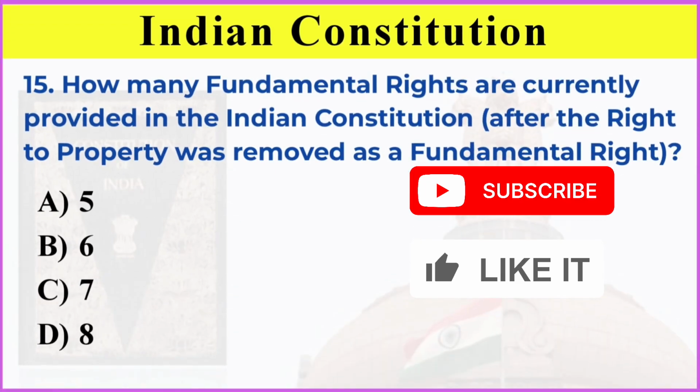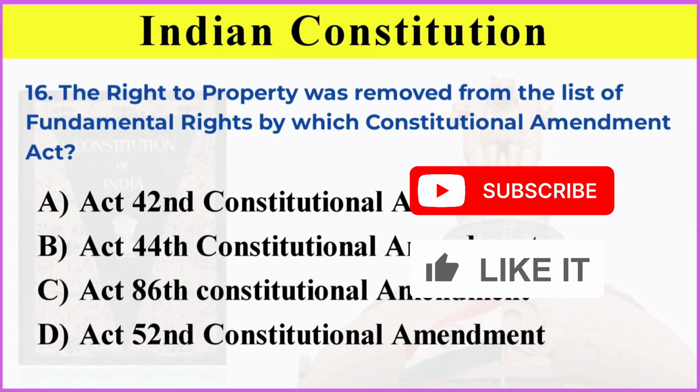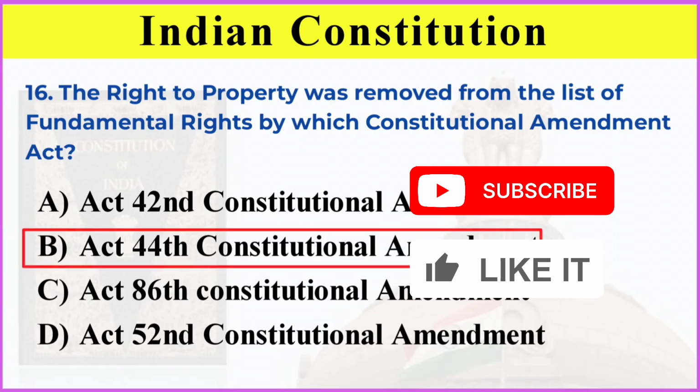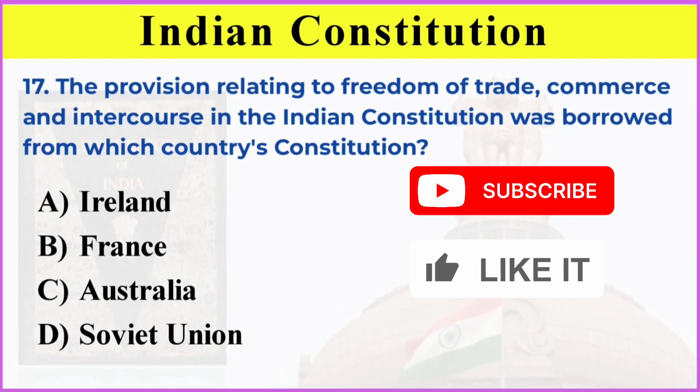How many fundamental rights are currently provided in the Indian Constitution? Correct answer is option B, 6. The right to property was removed from the list of fundamental rights by which Constitutional Amendment Act? Correct answer is option B, 44th Constitutional Amendment Act. The provision relating to freedom of trade, commerce and intercourse in the Indian Constitution was borrowed from which country's constitution? Correct answer is option C, Australia.